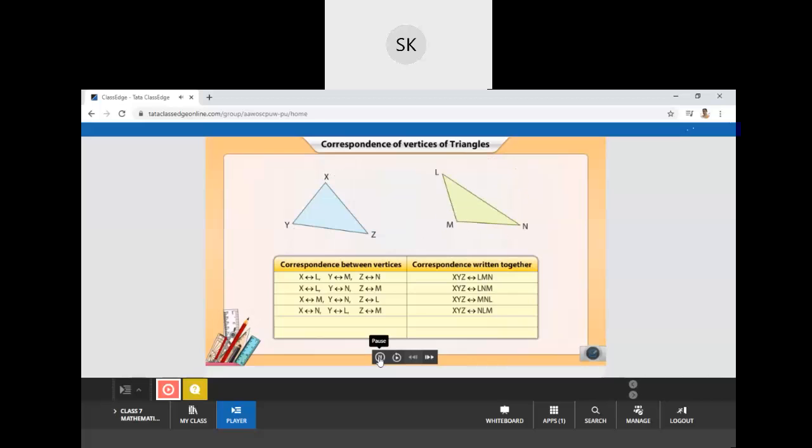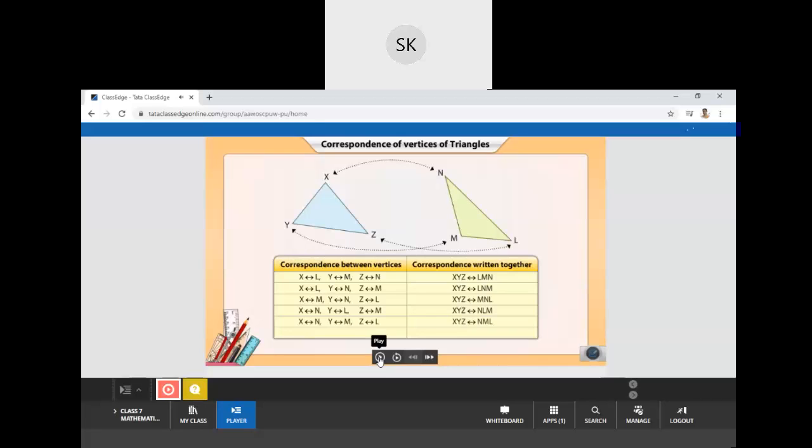Let's go back to the original image of the second triangle. Now flip it to show its mirror image. Now, if we rotate it clockwise once and match the vertices, we get a new set of correspondences.